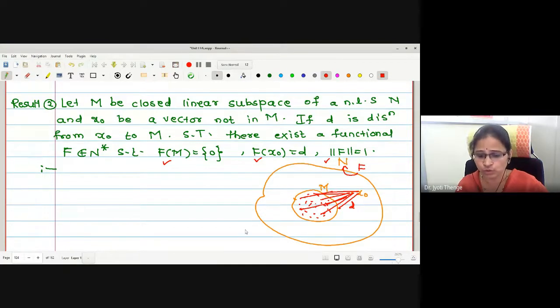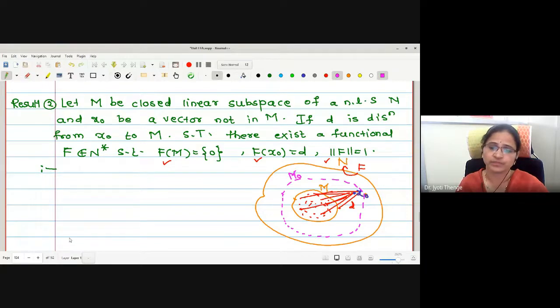So we will try to construct the space spanned by M and x naught. Let this be the space spanned by M and x naught, and I am going to call this M naught. Can anyone tell me the nature of the elements in this M naught?